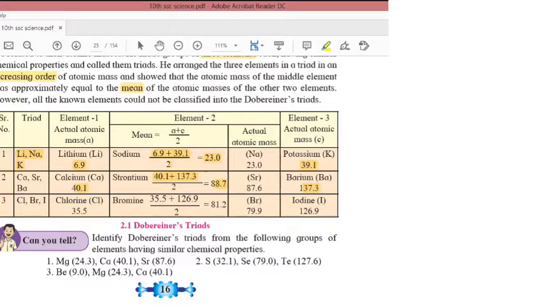And last point, but since all the elements could not satisfy these Dobereiner triads, it was discarded.